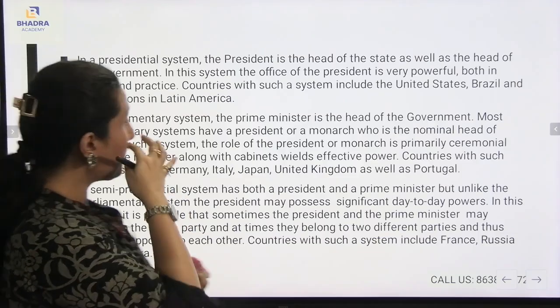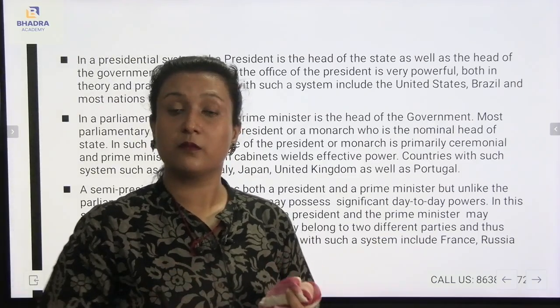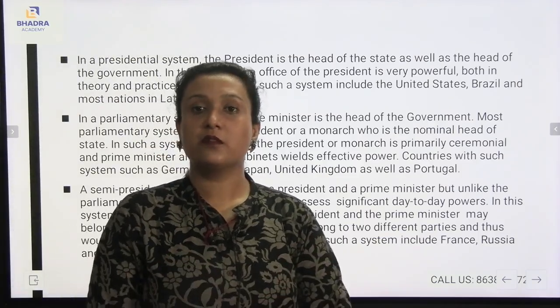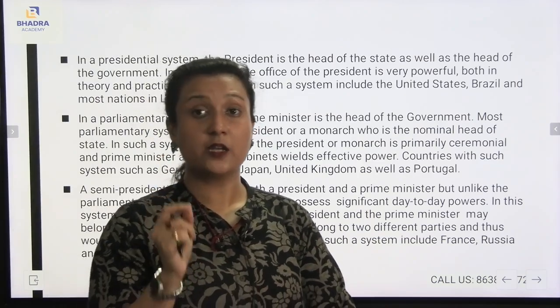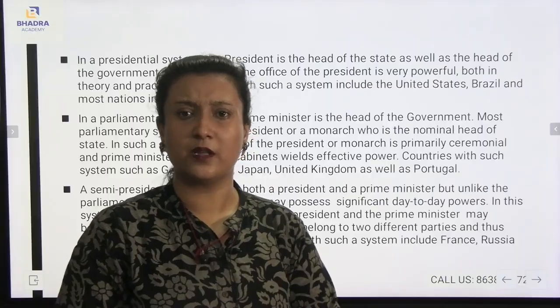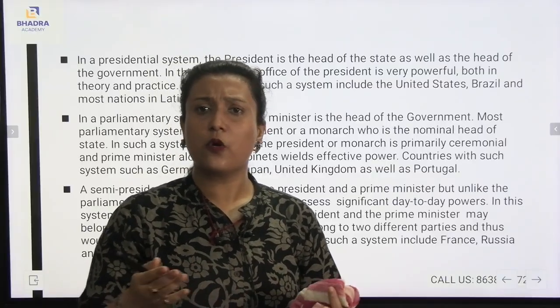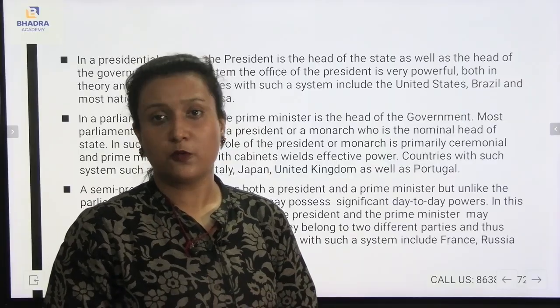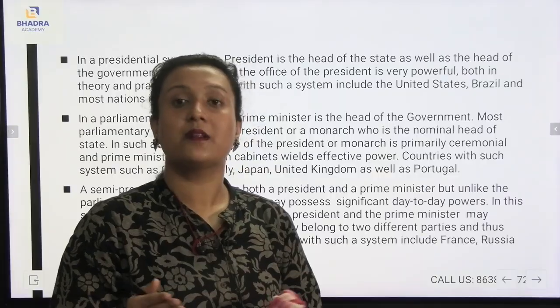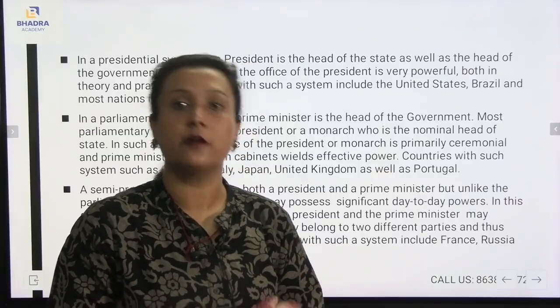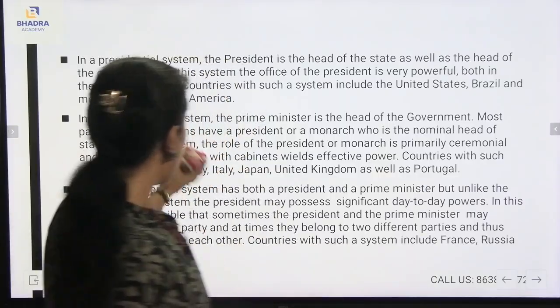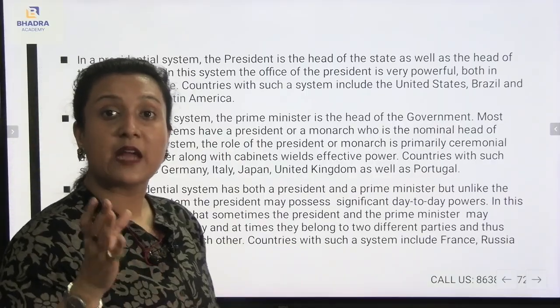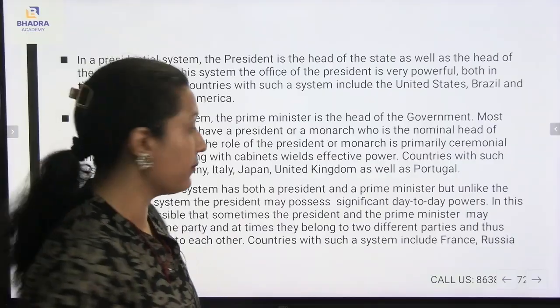Now if I talk about the parliamentary system, in the parliamentary system, the prime minister is known to be the head of the government, and the president or the monarchy are known to be the nominal part. They will have the president, but they are nominal. They will have the emperor, but they are nominal. So, under the parliamentary system, the prime minister is actually the main head of the government itself.